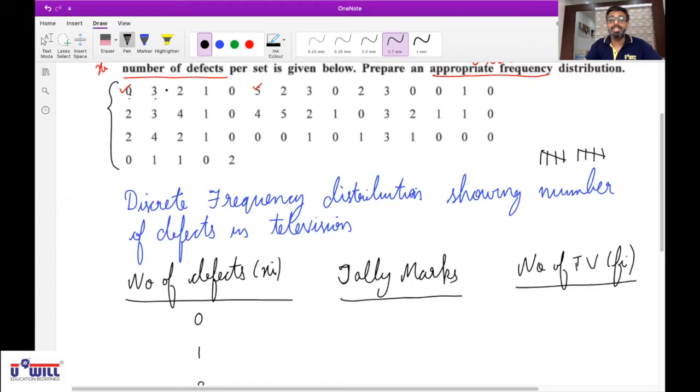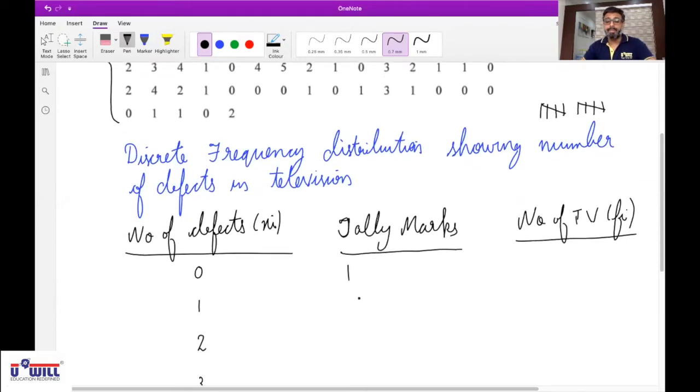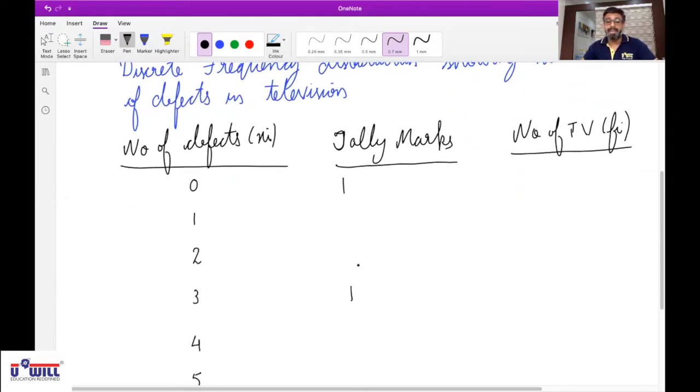Okay, read it horizontally. Which are the first 3 values? 0, 3, 2. Okay, so far we have taken this. Against 0 you put a tally mark, against 3 you put a tally mark, against 2 you put a tally mark. Did you understand?